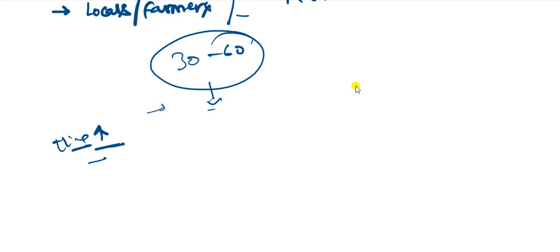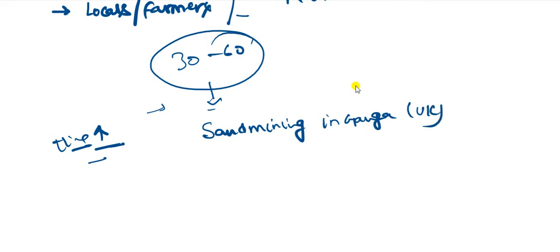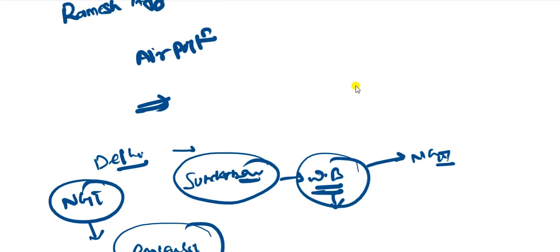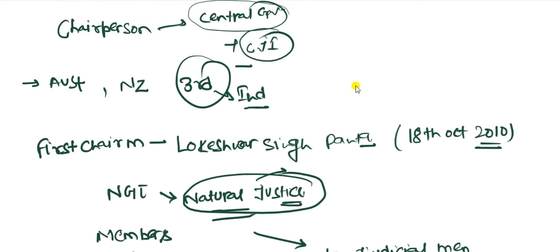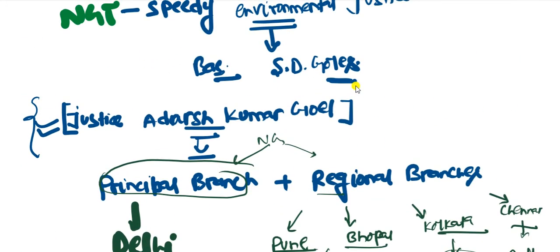Now, a few of the dismissed appeals are about sand mining in Ganga in Uttarakhand, coal and limestone mining in Ganga in Uttarakhand, and likewise sand mining in Jharkhand. So this is how NGT works, and these are its functions.